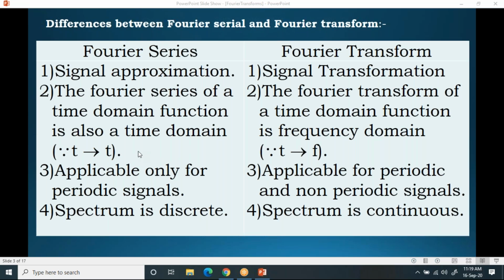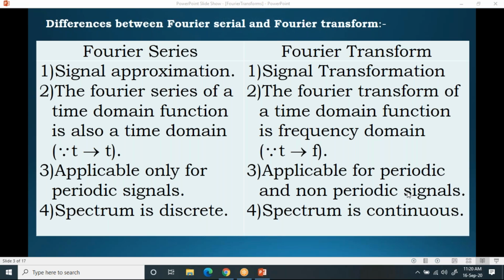Whereas Fourier series, when you do approximation, both will remain in the same domain. Now you can apply Fourier series only for periodic signals. Please underline this. This is very important. Whereas you can apply Fourier transforms to periodic and non-periodic signals also. That means you can apply Fourier transform to any signal.